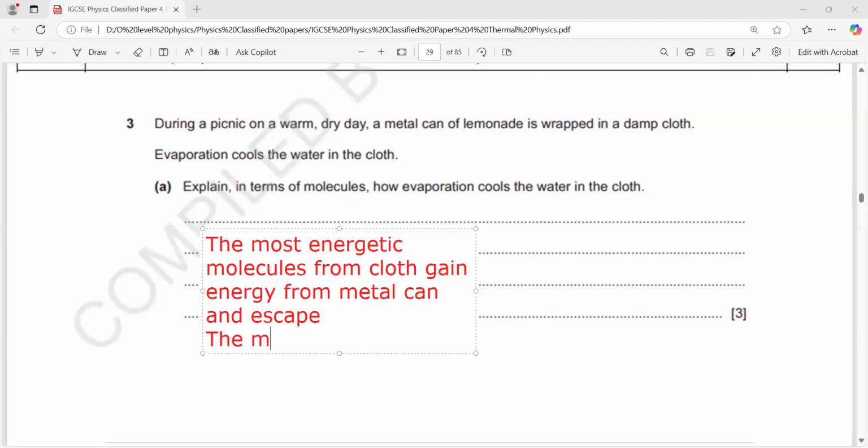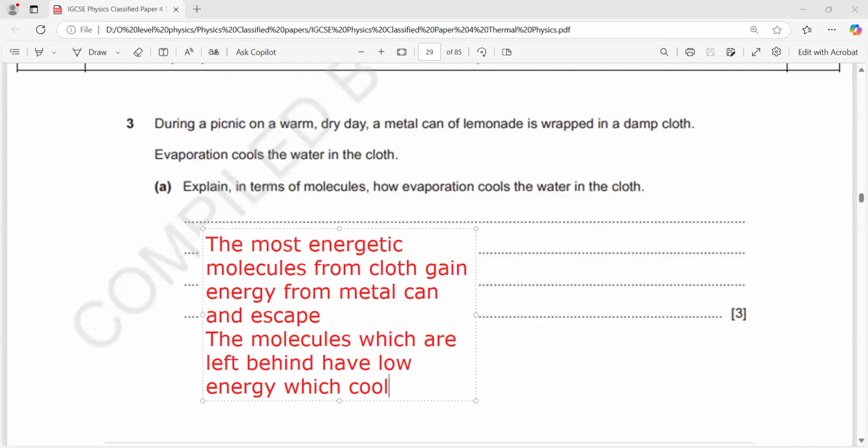The molecules which are left behind have low energy, which cools down the can.